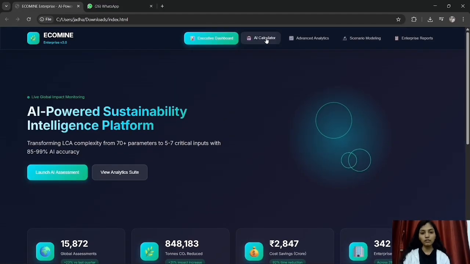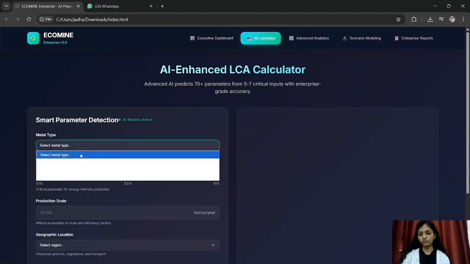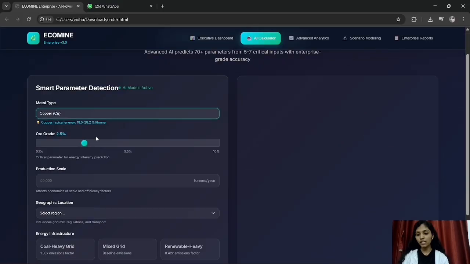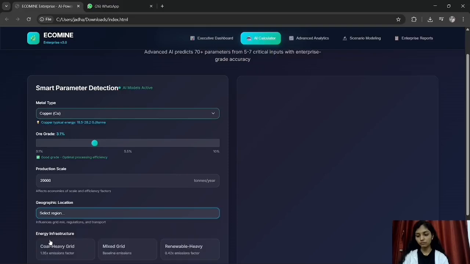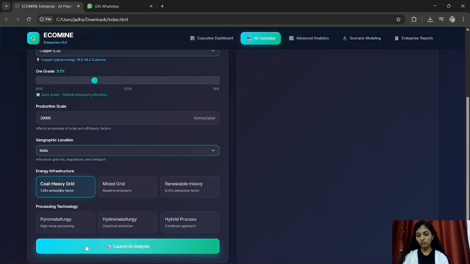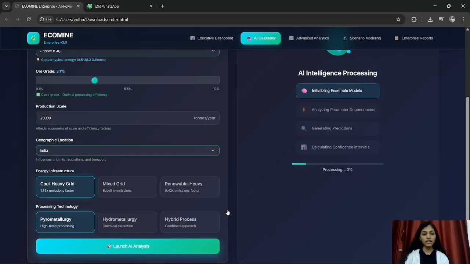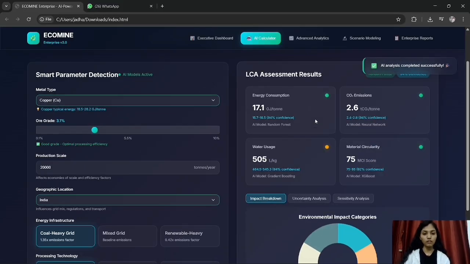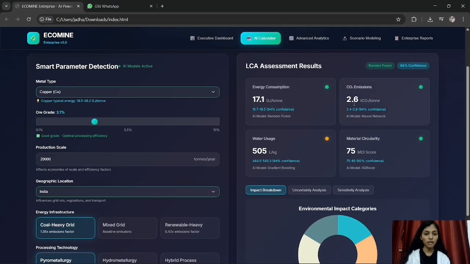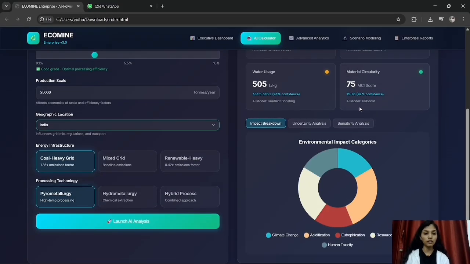Firstly, we calculate the LCA. Select the metal copper, then we can select the ore grade and then the production scale. Here we can select the location and energy infrastructure processing. If any data is missing, our AI model fills in the missing data and generates the best result. Here we can see the result: energy consumption, carbon emission, water usage and material circularity.